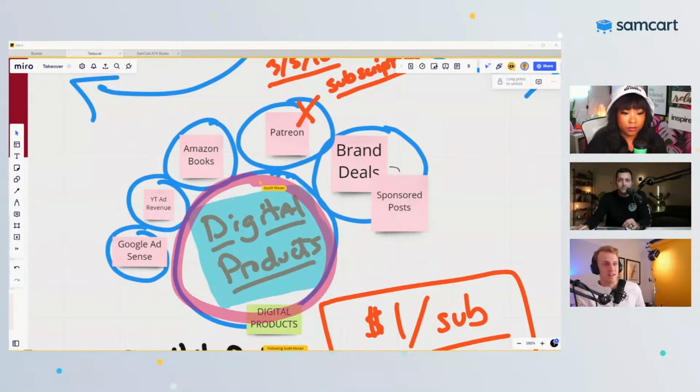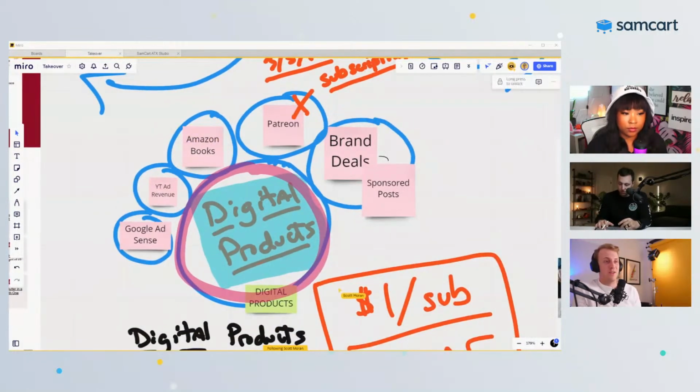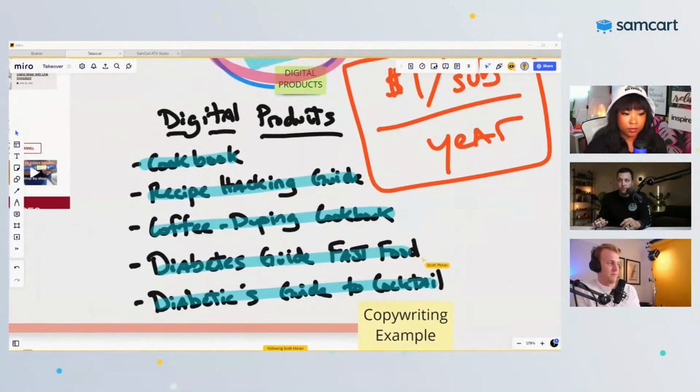And you've said this a lot, Scott, that the more products you put out, the more opportunities you have for profit, the more that you're going to have repeat customers. And that's going to eventually raise the lifetime value of your customers. Saying like this was a $10 customer and now this is a $100 customer.